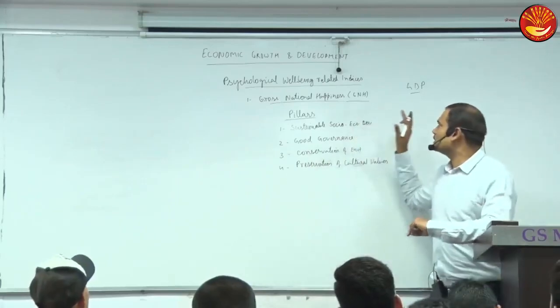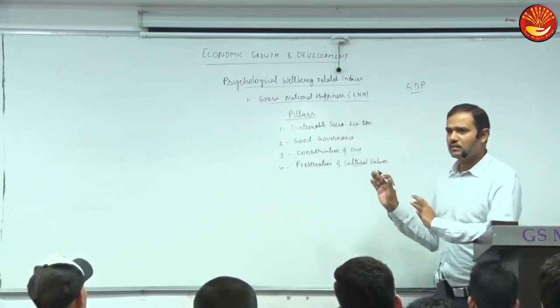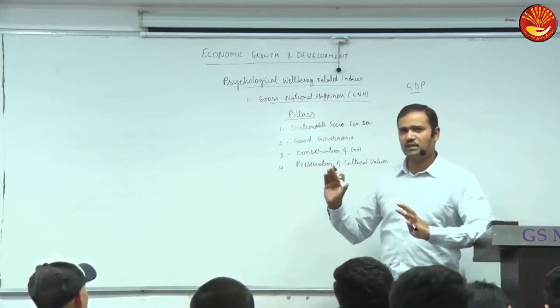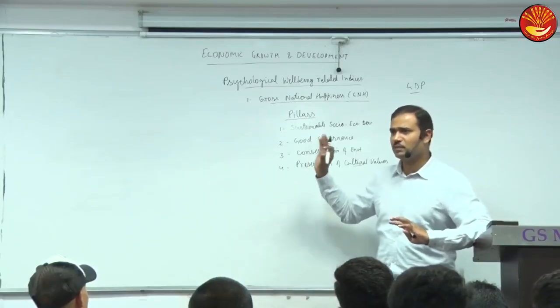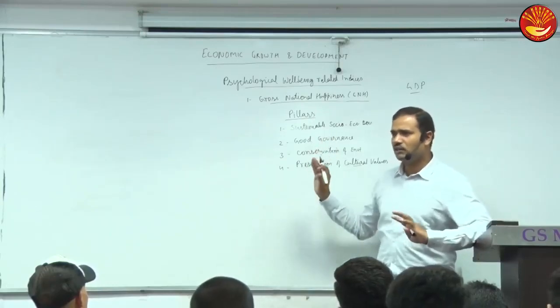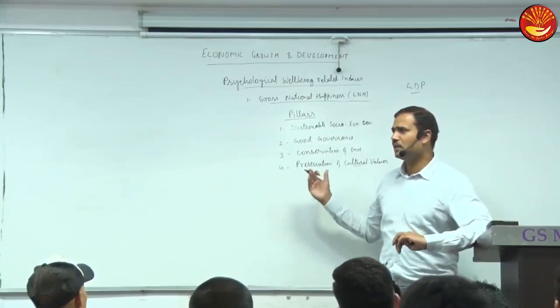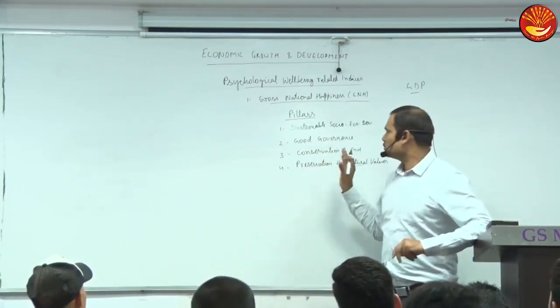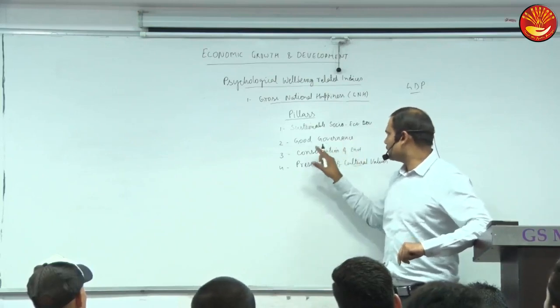Then you should mention something about this measure. It measures psychological well-being, because development has a psychological and socio-cultural aspect. Is it relatively better? Yes, it is much better. It has various dimensions, based on around 33 indicators, including governance indicators.